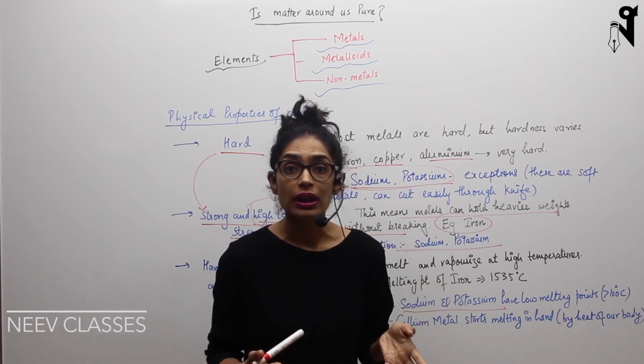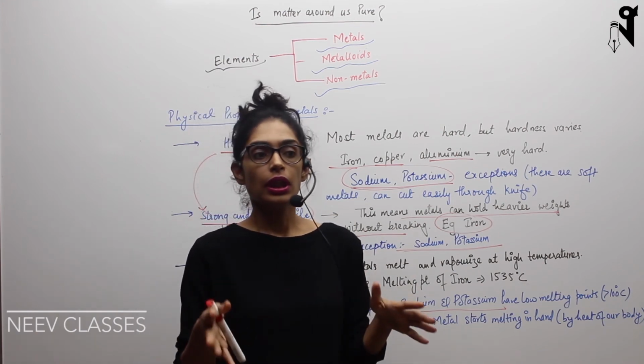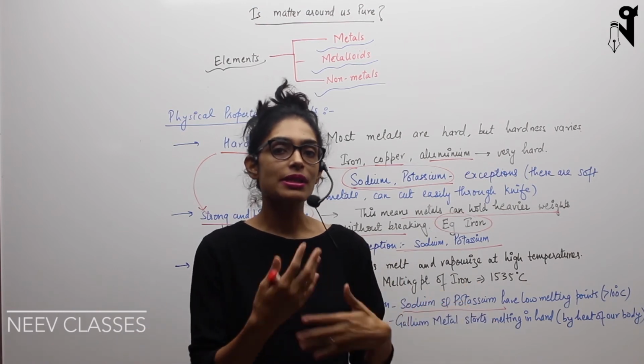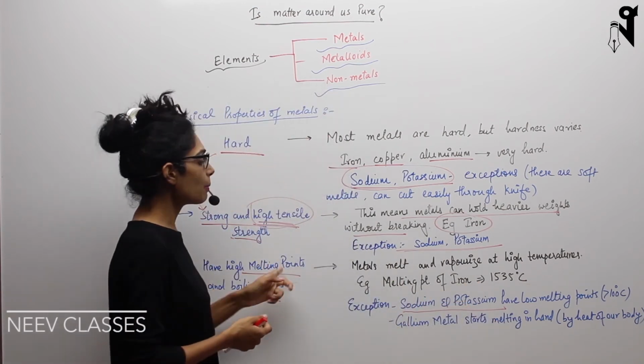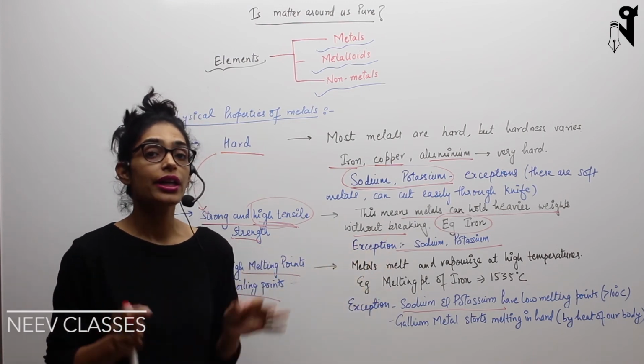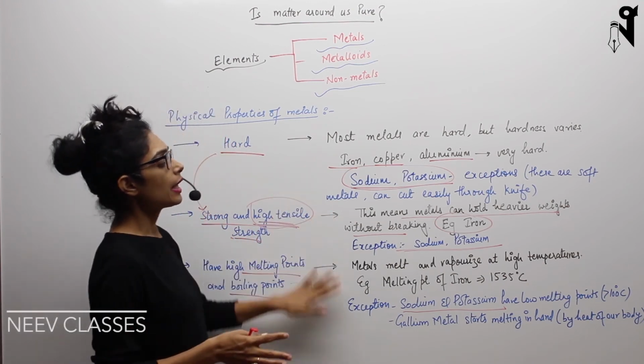And if we talk about mercury, mercury does not even exist in solid form. It is in the molten form at room temperature. So these are some examples which are exceptions to this property. Apart from that, most of the metals follow these properties. Exceptions are very important, because in the exams they majorly ask for the exceptions.